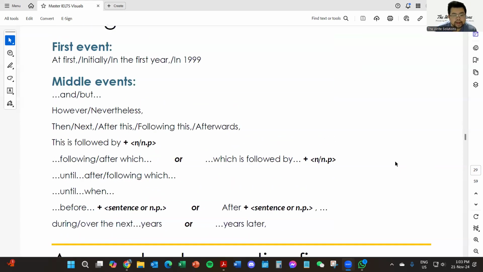This is followed by a noun, okay? Following, after which, or which is followed by. Until, after, following which, until, when, before, after, during, over the years, years later.